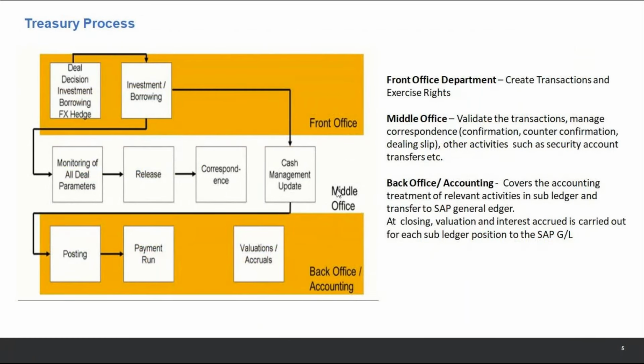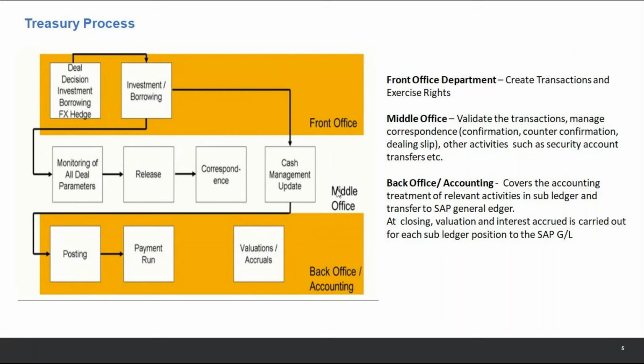Let me move more into SAP Treasury now. Treasury is generally divided into three departments: front office, middle office, back office. Front office is the one which creates transactions and exercises rights. Now, there are different activities and it's also divided based on the organization. The organization chooses what it wants its front office to do, but this is more of a general scenario.